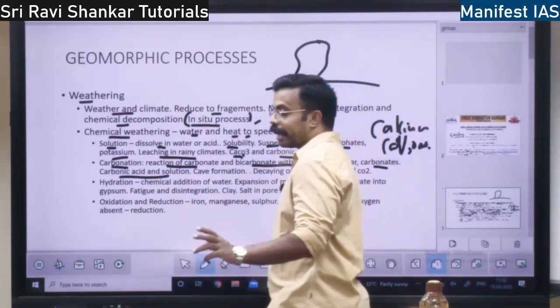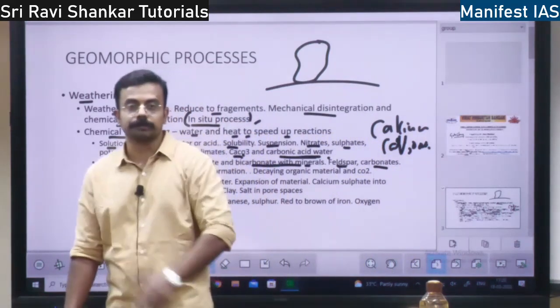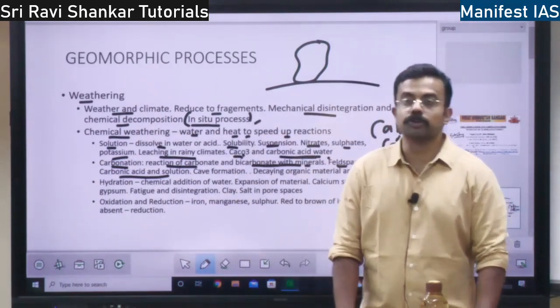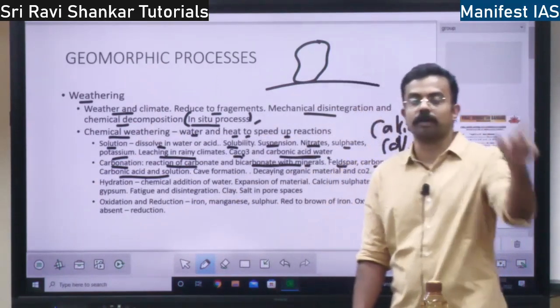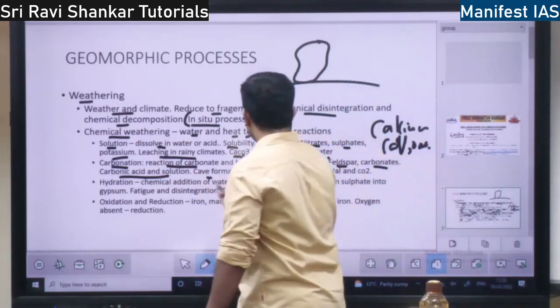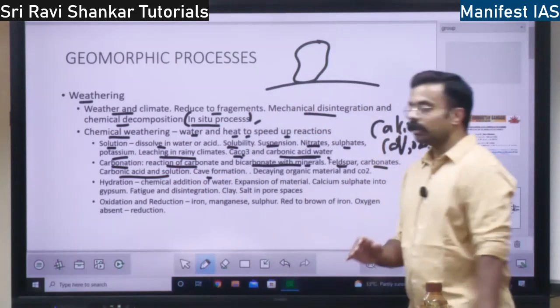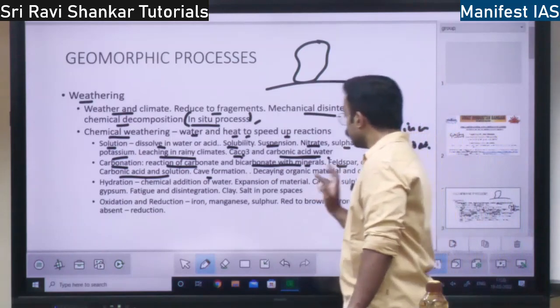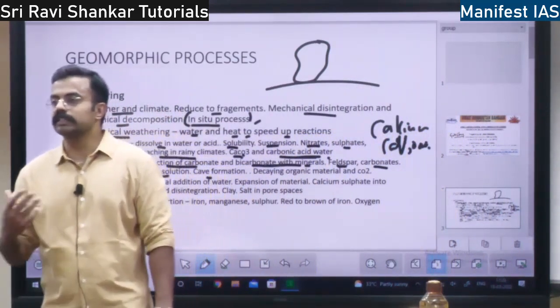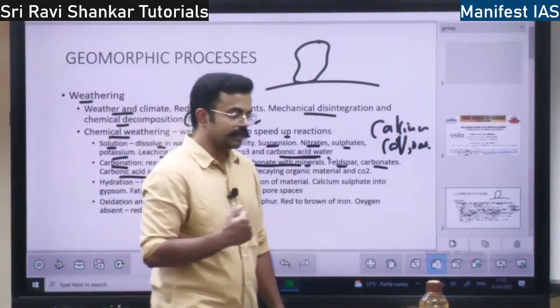So you see the cave formation, caves in the rocks, right? This will be especially seen in the limestone rocks. In limestone rocks, you see caves forming. That cave forming is because of the carbonation. So where does this carbon dioxide come from? Naturally, this process is happening in nature.